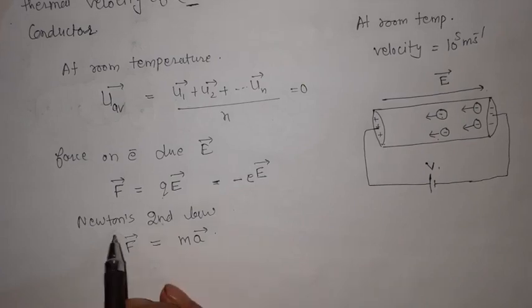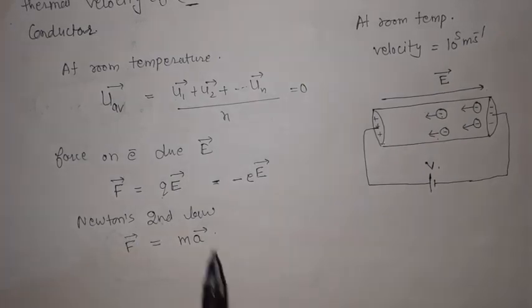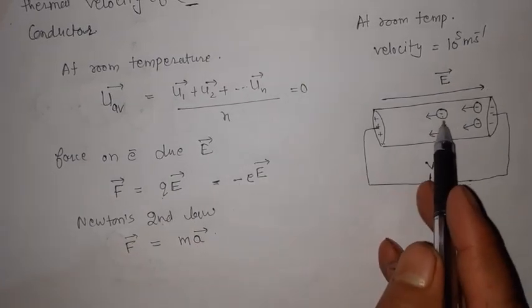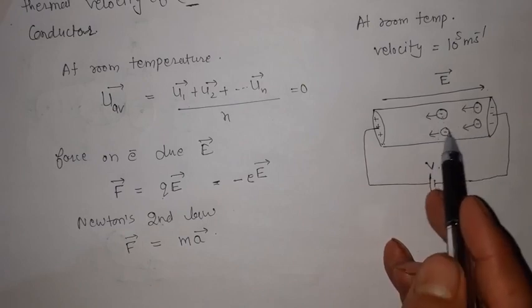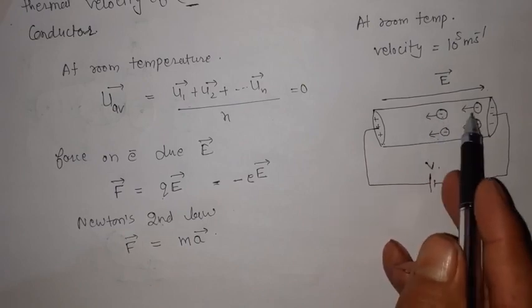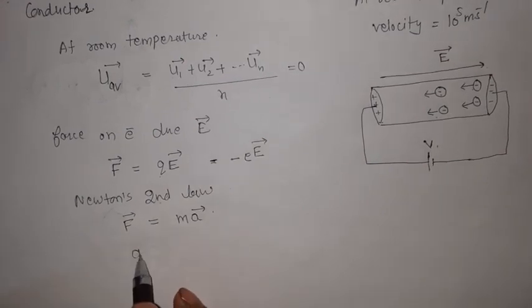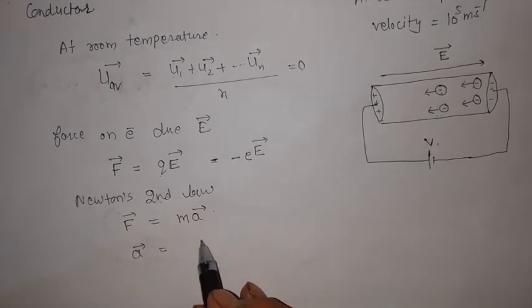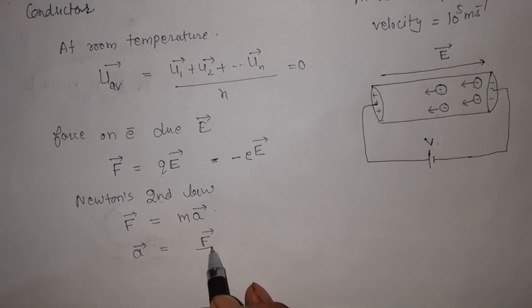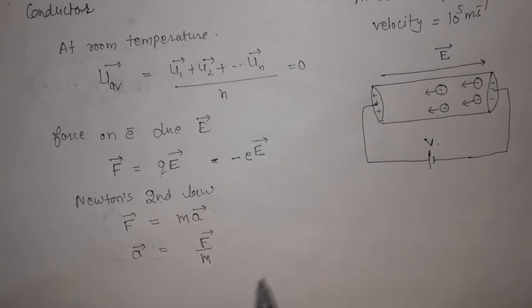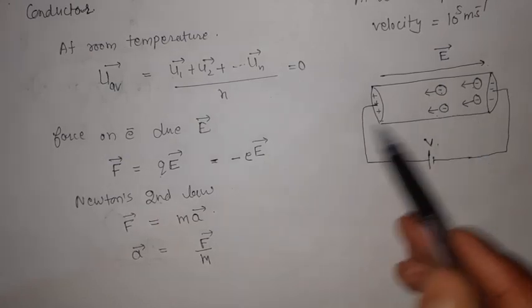Thus, students, this force is exerted by the electric field on each electron, so they will have an acceleration. How much is the acceleration? It depends on how much force they experience and how much is their mass. These are electrons, so we take the mass of the electron, and the force exerted is eE, so the acceleration is eE upon m.